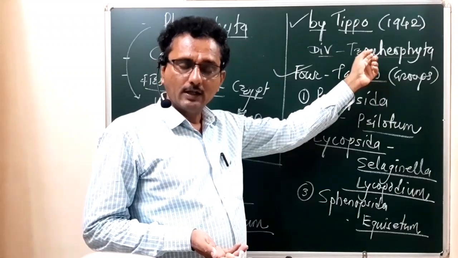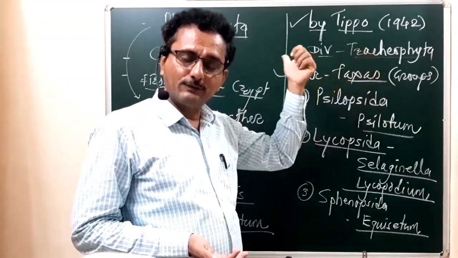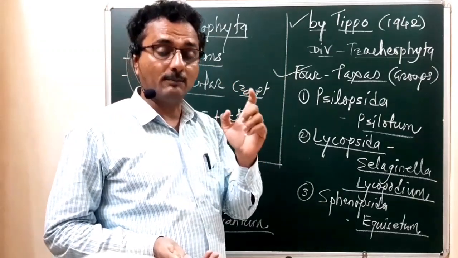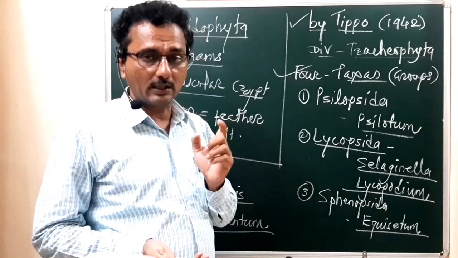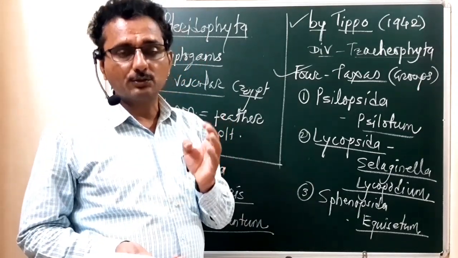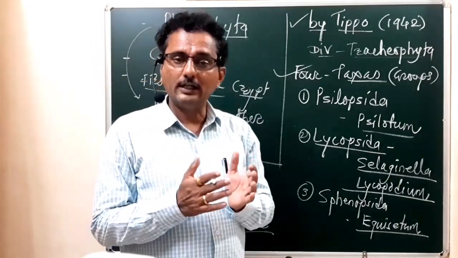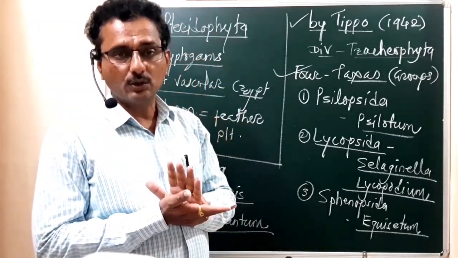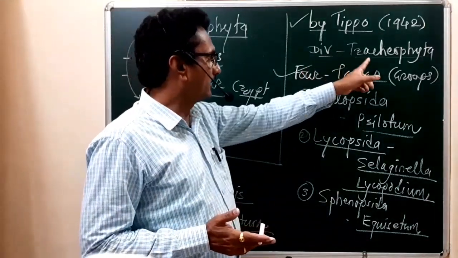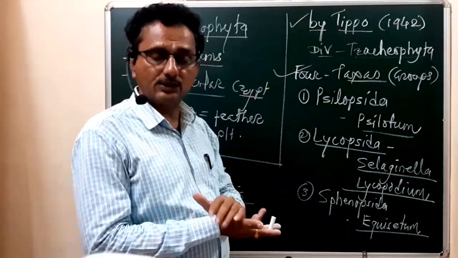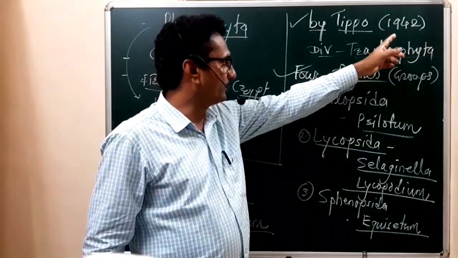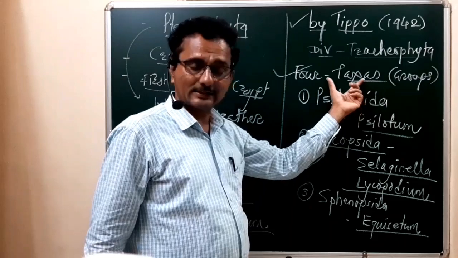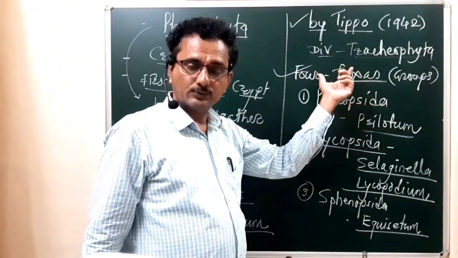And remember, being the first vascular cryptogam, they have vascular elements inside, in the sense they show the presence of xylem and phloem, and inside that xylem, the presence of tracheids. So under the division Tracheophyta, according to Tipo, in 1942, he made four groups or taxa.